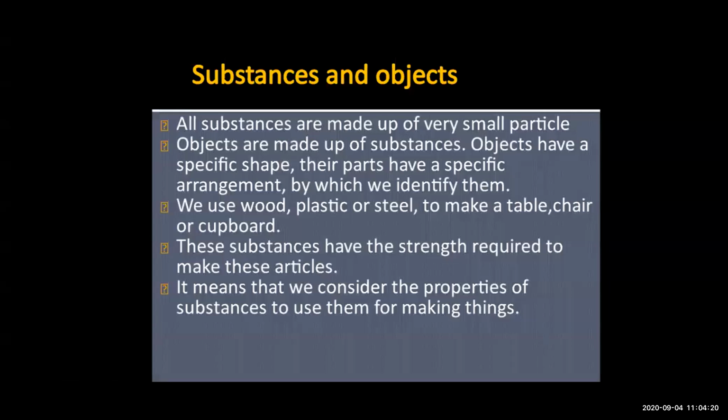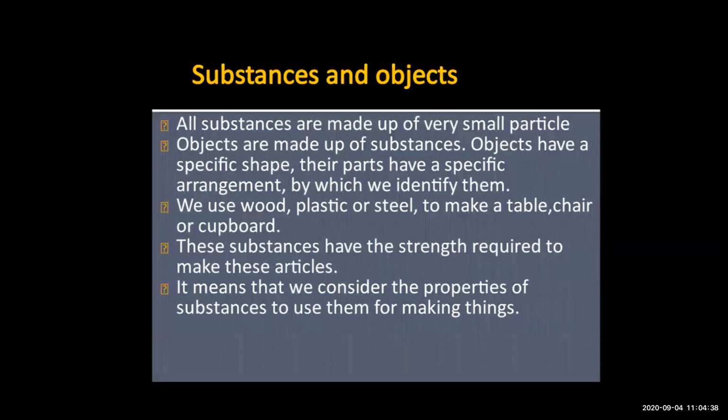Small particles. Such small particles they are. The objects are made up of substances. Objects have a specific shape and are part of a specific arrangement. Okay, now what are objects? Objects are made up of substances.